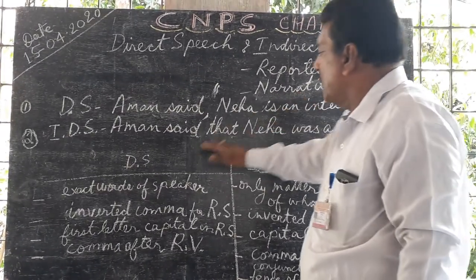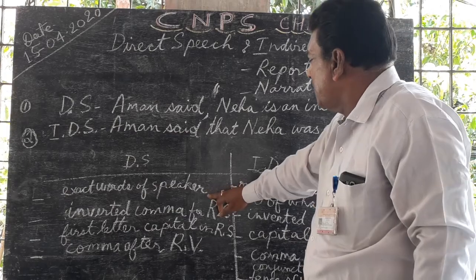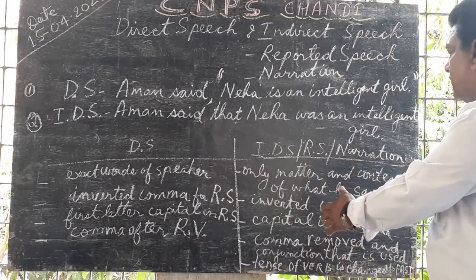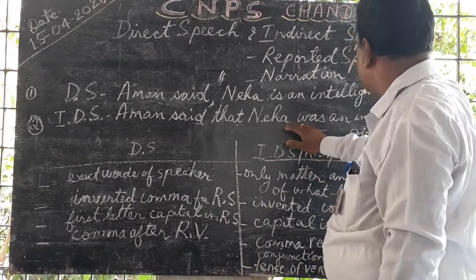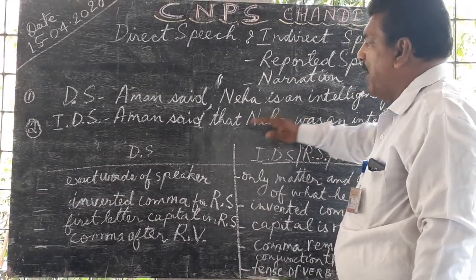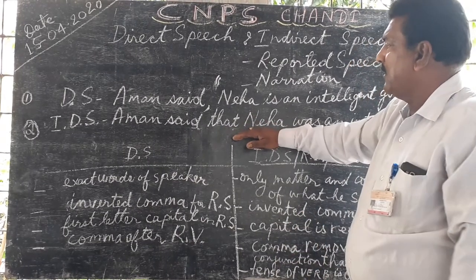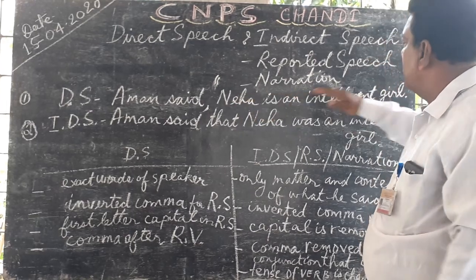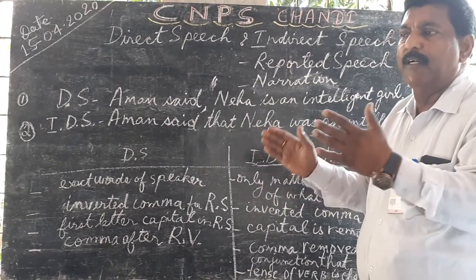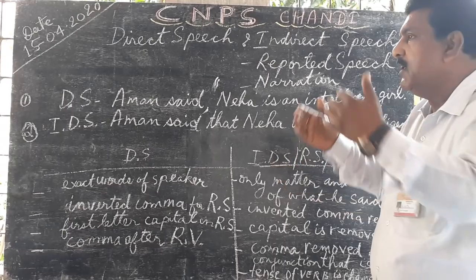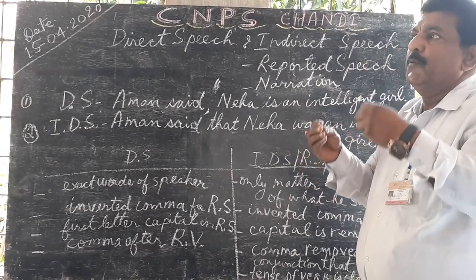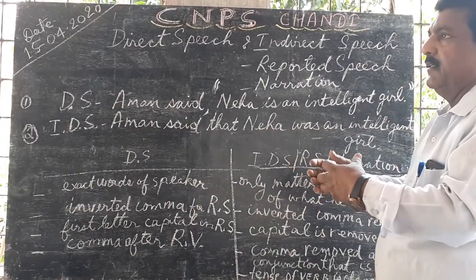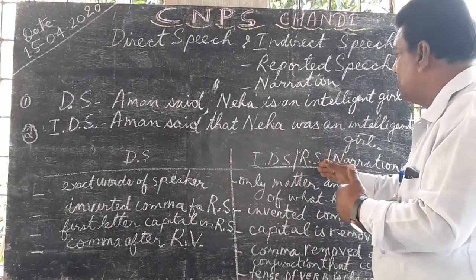Over here you see the exact words of the speaker are given in direct speech, and only the matter and content of what he said is given in indirect speech. When we say matter and content, we see that the inverted comma is removed, because we have just to show what has been said, not the exact words.